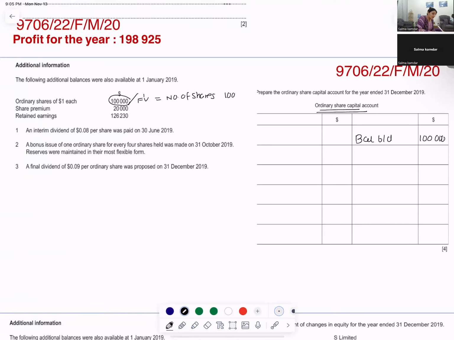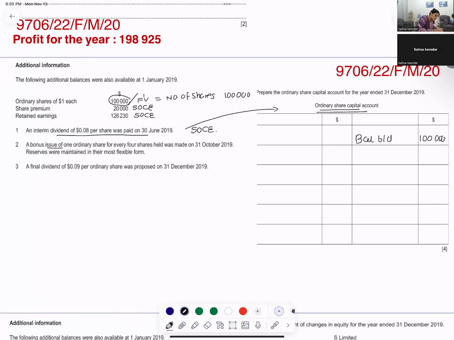Number of shares would be 100,000 only. Interim dividend is paid. This has nothing to do with the ordinary share capital account. It will come in the statement of changes in equity, in SOCE.